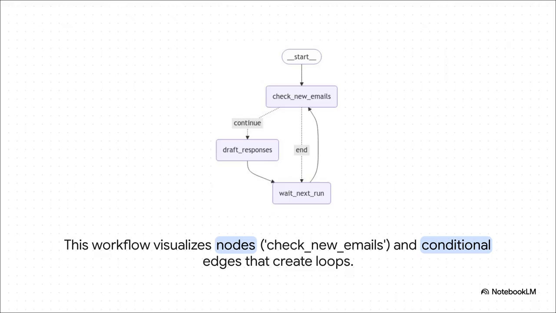If not, it just hits the end edge. It's a simple little loop, but it's powerful. It creates an agent that can just sit there and continuously check for new work to do.